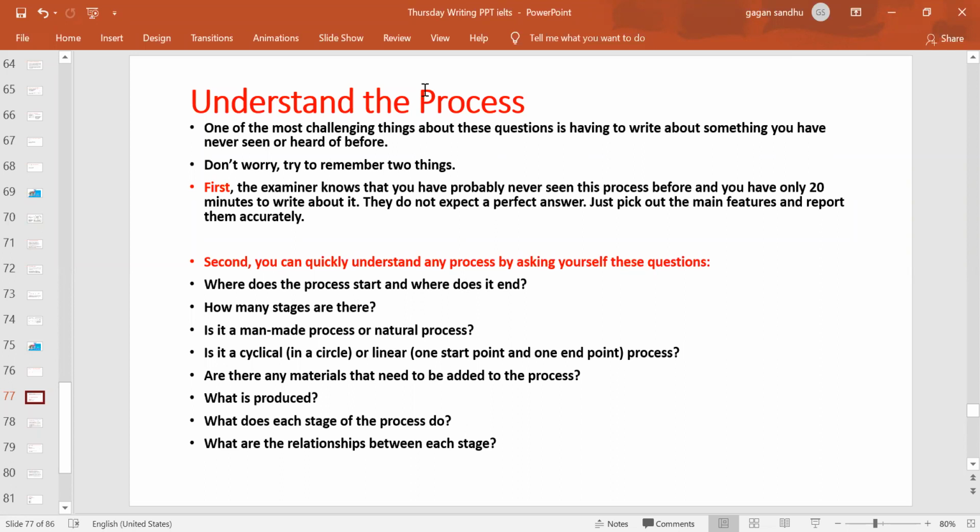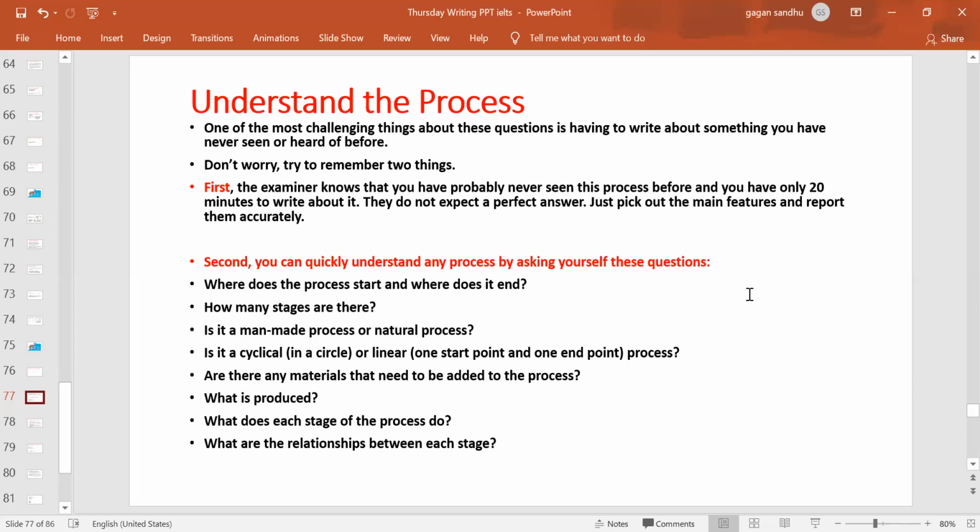That's it. That's what they will be looking for in your description. So just go through these questions and you will get all the answers to be written in your description. Process start and end, stages, man-made and natural, it will give you one sentence, right? Is it a cyclical or linear one? Cyclical is like it's in a circle, and linear is like a flowchart where they mention something.